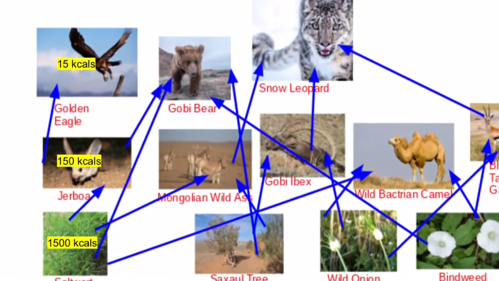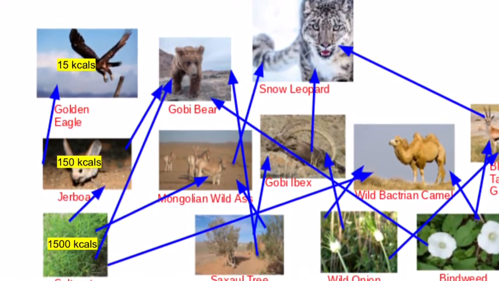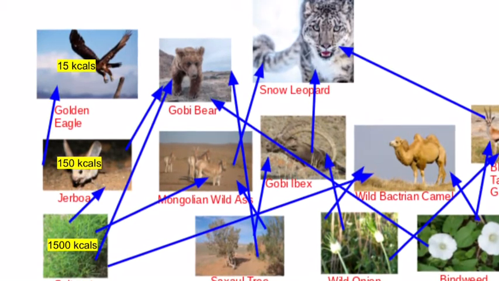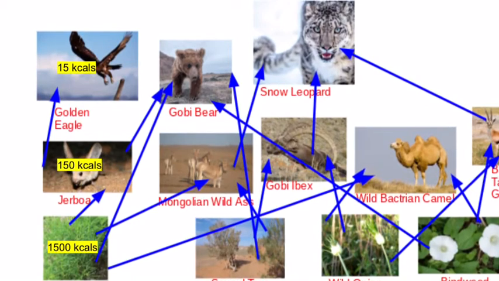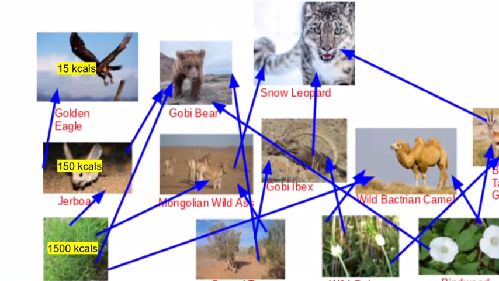Next, predation is a biological interaction where one organism, the predator, kills and eats another organism, which is its prey. A common example in the Gobi Desert is the golden eagle and the jerboa. The golden eagle hunts, kills, and eats the jerboa, and the jerboa is its prey.